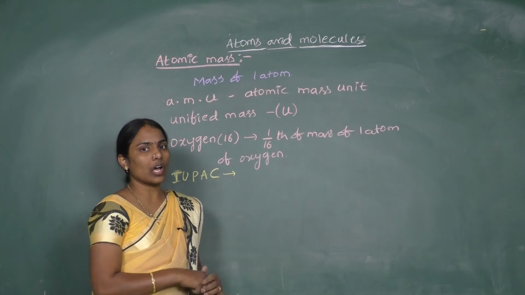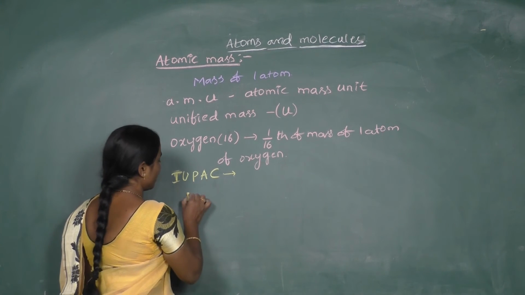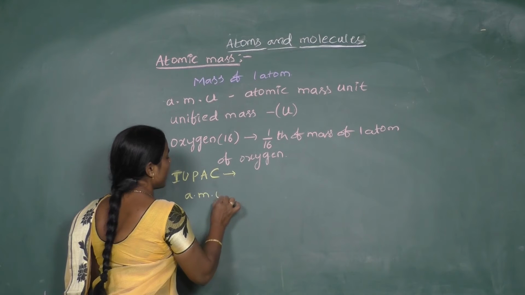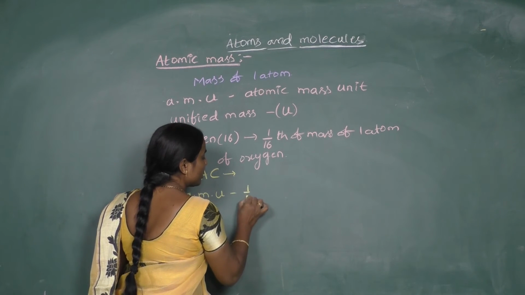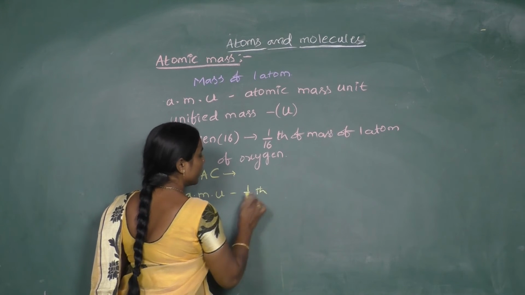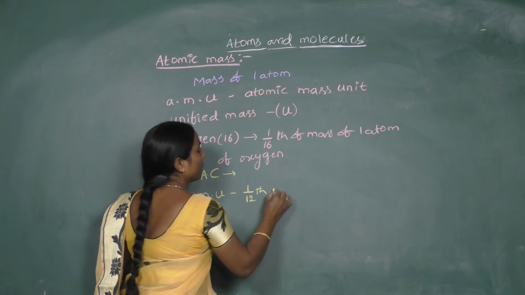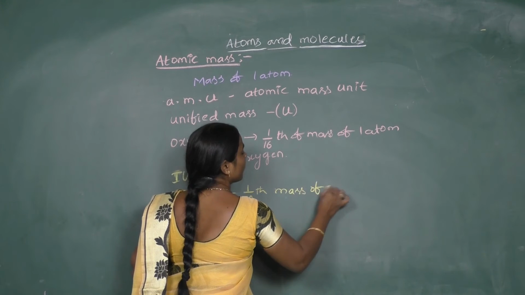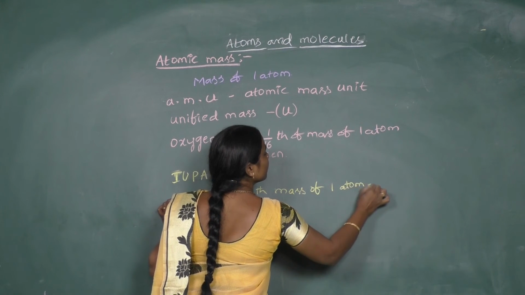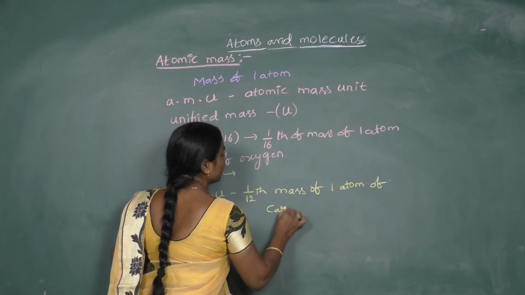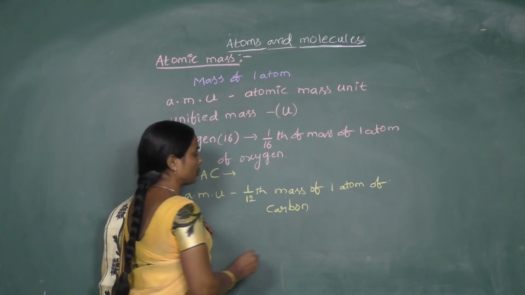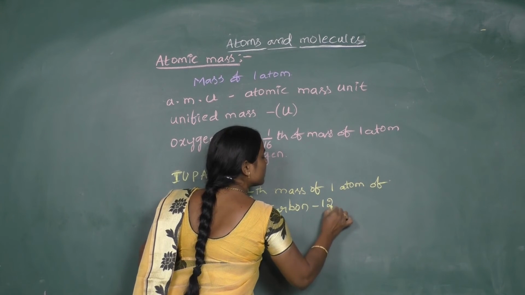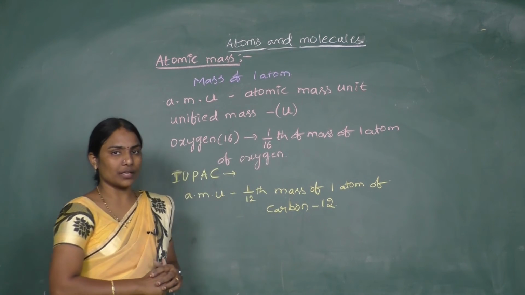Now in terms of carbon, what is the value of AMU? The value of 1 AMU in terms of carbon is 1/12 of the mass of one atom of carbon. Carbon has different isotopes, and among them we consider the C12 isotope.